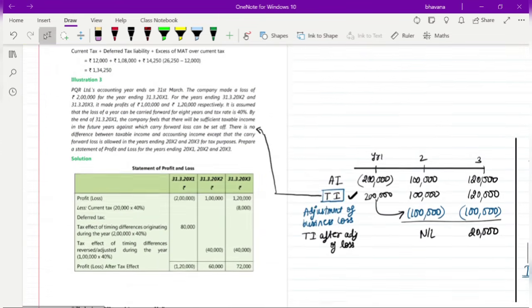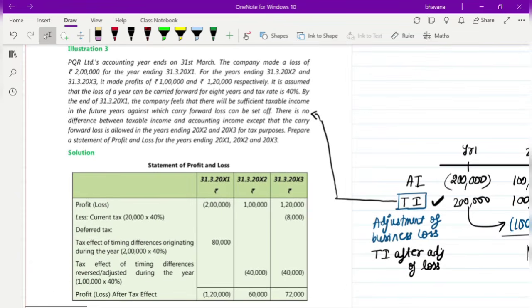Okay, so yes, so the last illustration. Illustration number 3, they tell you that PQR's accounting year ends on 31st March. The company has made a loss of 2 lakh for the year ending 31st March 2001. First year they have made a loss. Then for years ending 2002 and 2003 they have made a profit of 1 lakh and 1,20,000 respectively. In the next 2 years they have made profit. It is assumed that loss can be carried forward for 8 years and tax rate is 40%. So what they tell is if in 1 year there is a loss, in the upcoming years you can carry it forward up to 8 years. And also the tax rate is 40%.